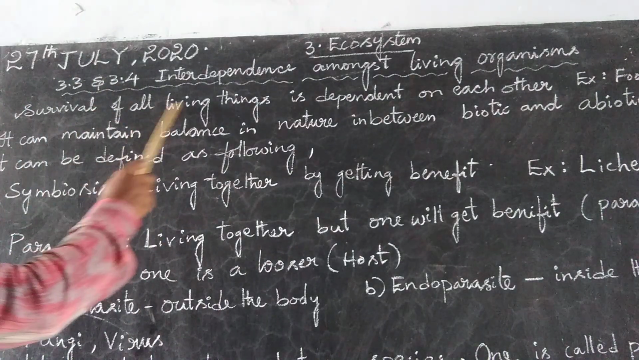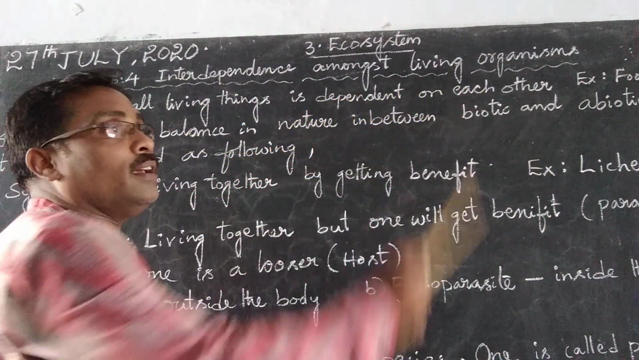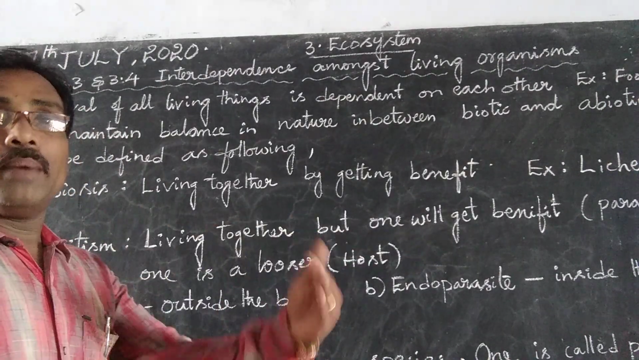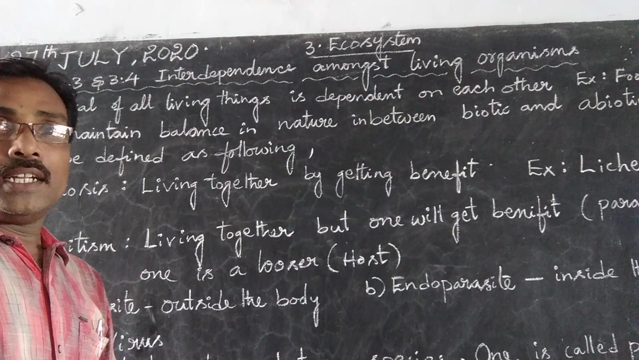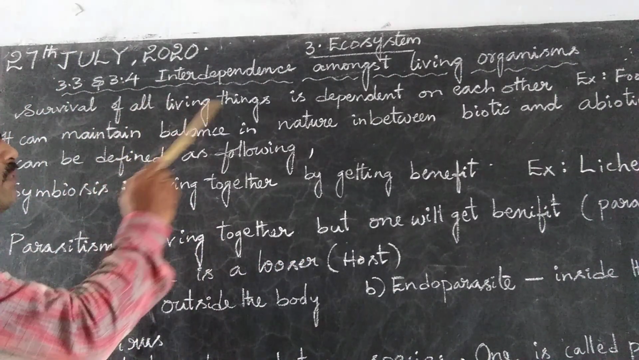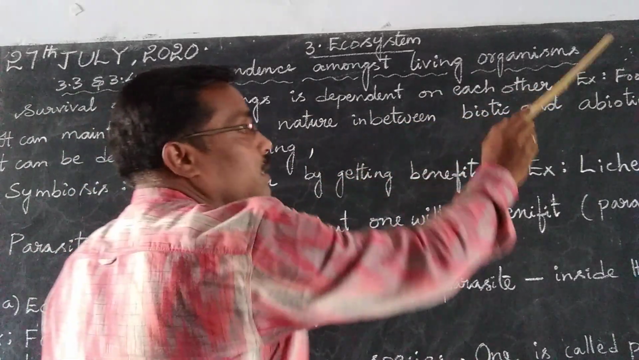The survival of all living things is dependent on each other. All the organisms living in the world are interdependent. Without that interdependence, there is no balance in the ecosystem. That's why the survival of living things is dependent on each other.